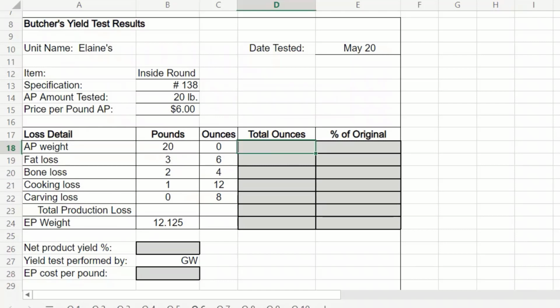Let's start with our total ounces here. So 20 pounds, we're going to multiply that by 16 because there's 16 ounces in a pound. All right, we're starting with 320. Okay, we can do the total ounces.